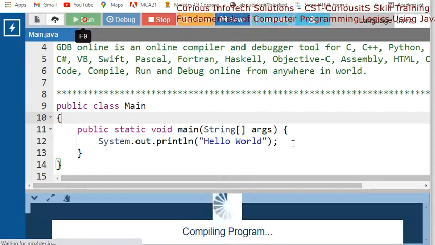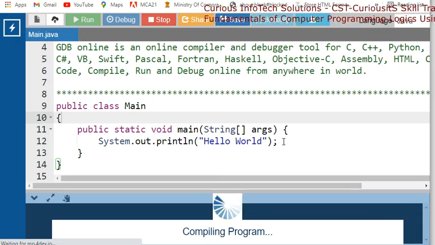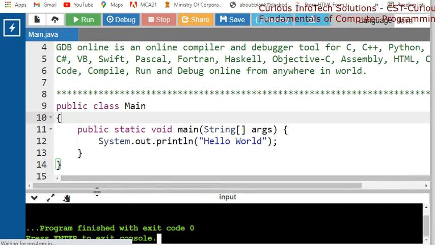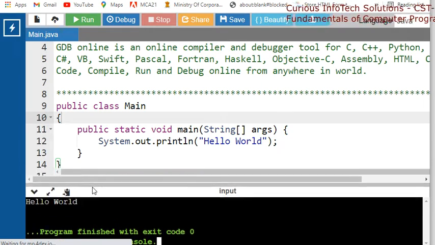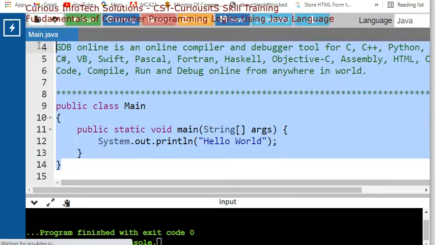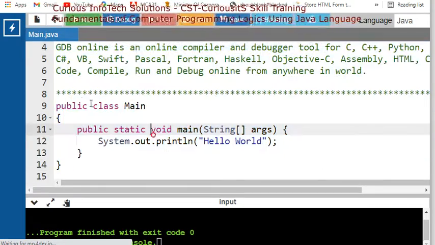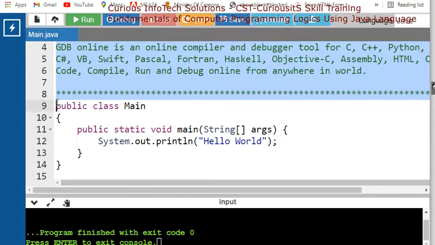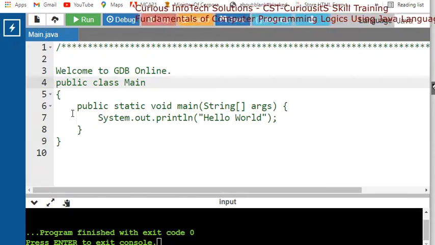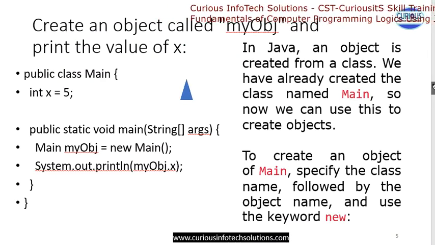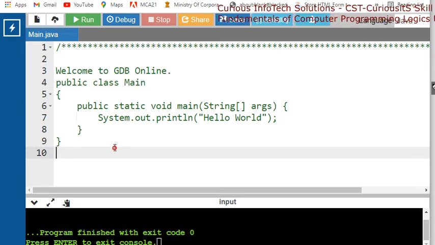So let's first run this program and check whether we are getting the output hello world or not. Yes, I am getting hello world, which means my compiler is okay to give the answer. Okay, now what we have to do? We have to make one object, my object. See, my object has to be made. So let this be my main class.